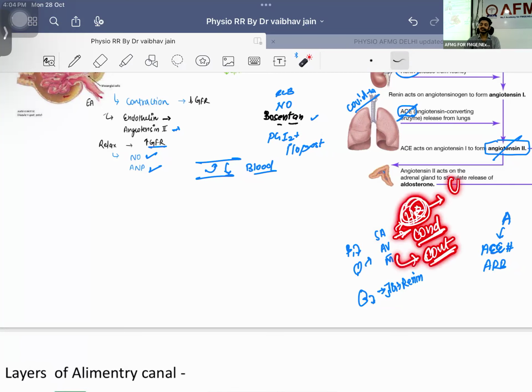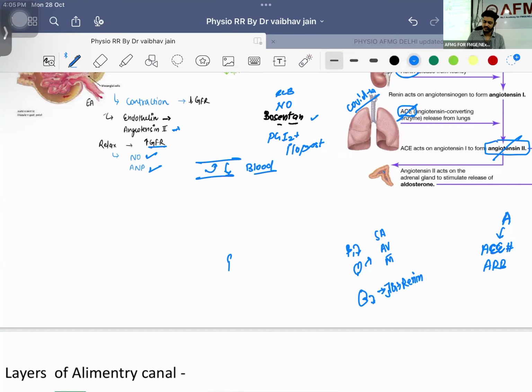This effect is known as chronotropic effect. This effect is known as dromotropic. Ino for contraction. Ino is required for contraction. This is known as inotropic effect. This is how they will be confusing you. They will not write heart rate will be increased. They will be writing increase in chronotropy. What you will understand, increase in chronotropy means what? Increase in heart rate. They want to know the simple thing, but they just want to check your knowledge, right? You understand this? Done. So beta 1 done.